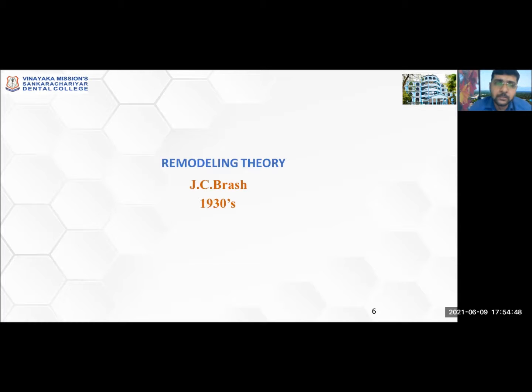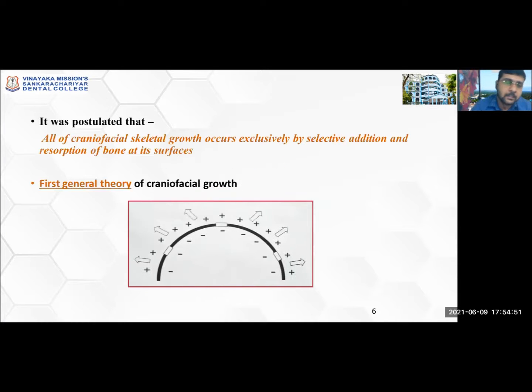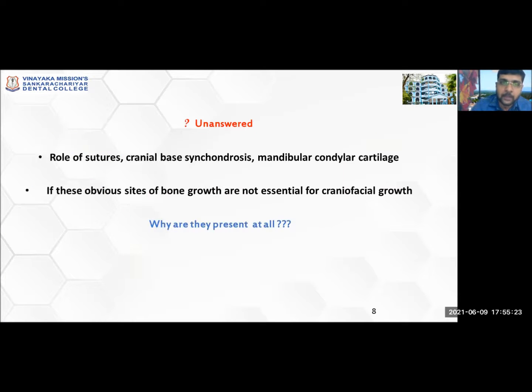This theory was introduced by J.C. Brash in the 1930s. This theory postulated that all of the craniofacial skeletal growth occurs exclusively by selective addition and resorption of bone at its surface. So this was the first theory of craniofacial growth. As you can see in the picture of a cranial wall or skull bone, there is bone deposition over the exterior surface, depicted by the positive sign, and from inside there is resorption, marked by the negative sign. So according to Brash, this is how growth happens.